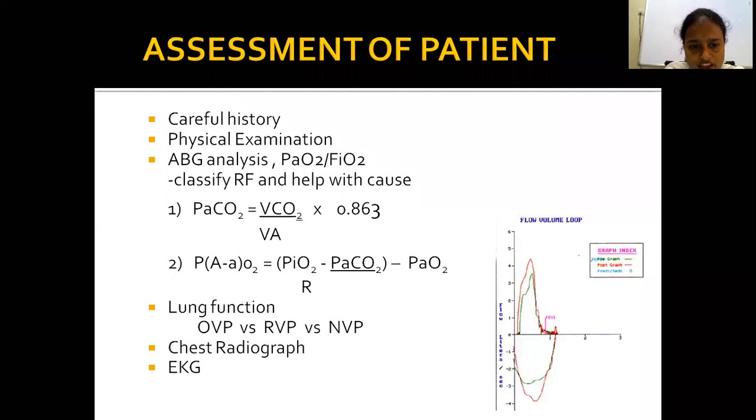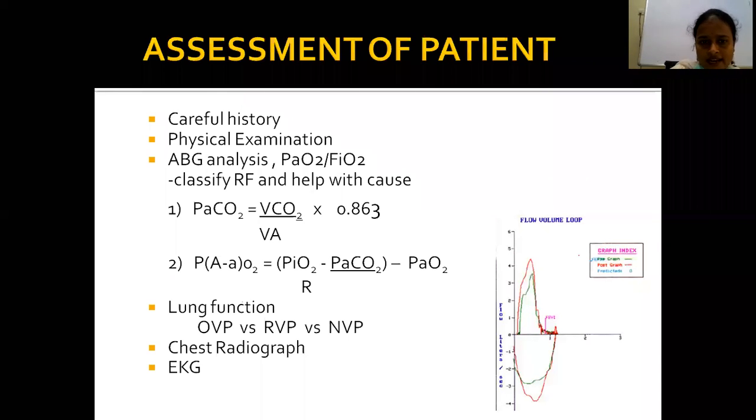Partial pressure of A-a gradient. Capital A is alveolar O2, small a is arterial O2. Calculated by partial pressure of oxygen in the atmosphere minus partial pressure of carbon dioxide by respiratory coefficient minus partial pressure of oxygen in the capillaries.